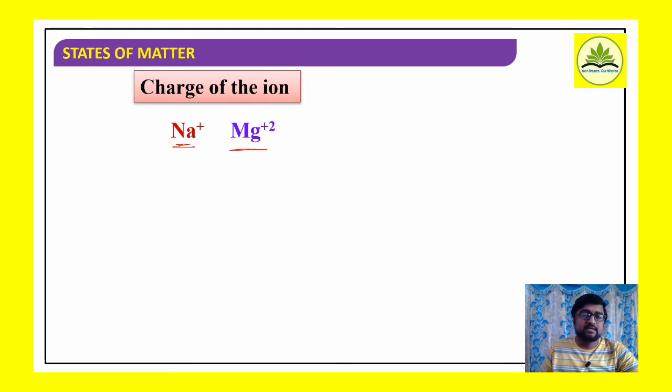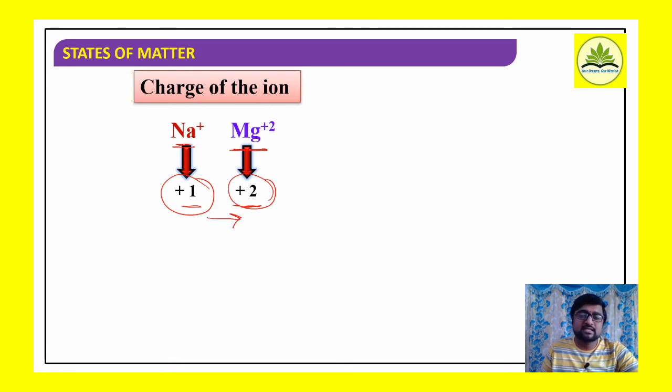We have considered two ions here. Na+ carries +1 charge, Mg2+ carries +2 charge. So what it indicates? There is an increase in the charge. Positive charge is more in the case of Mg2+.